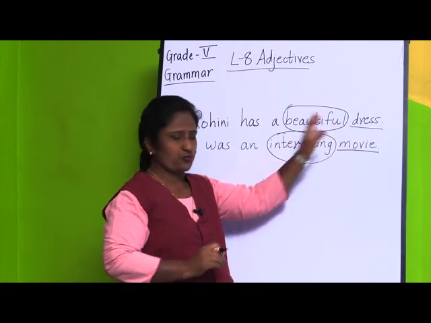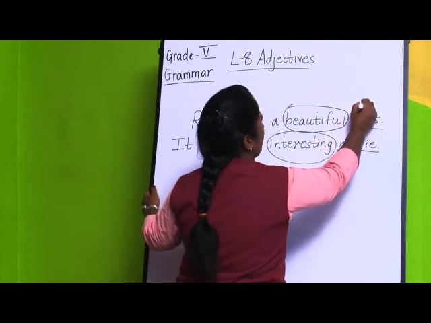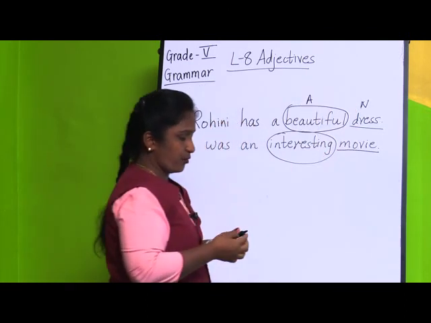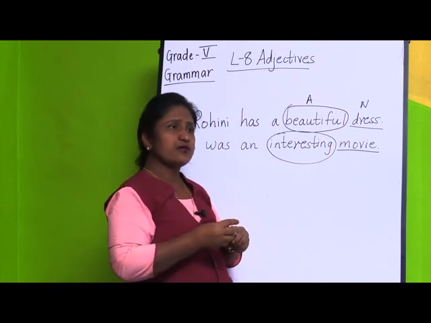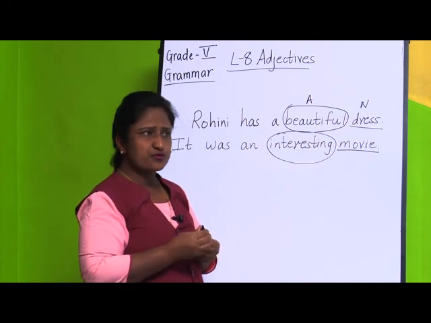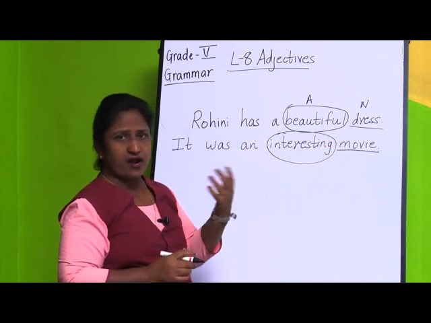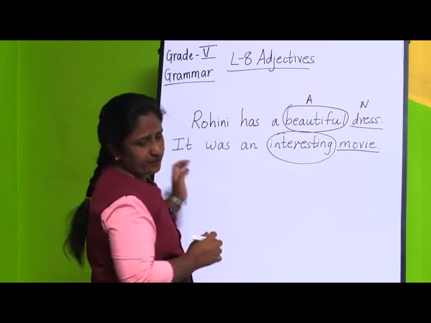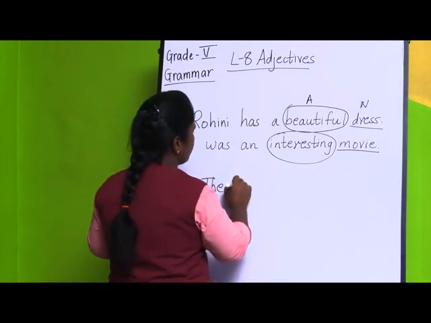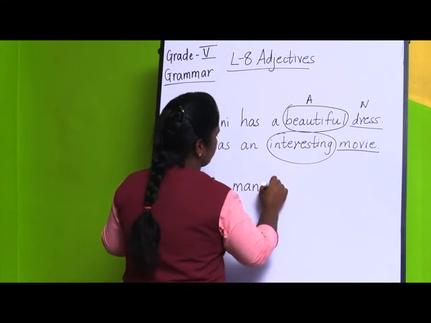This is a noun. An adjective is before a noun, and sometimes, not always, it may be after the noun also. If you take an example: the man is old.